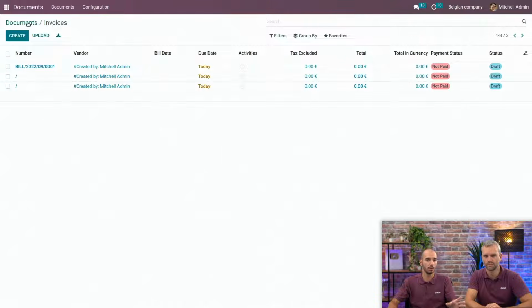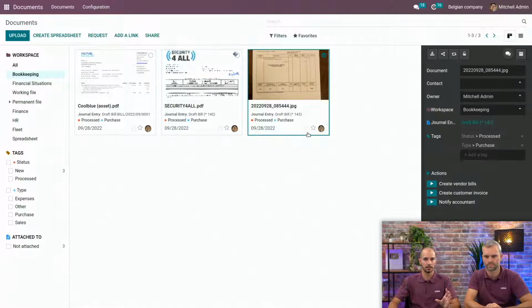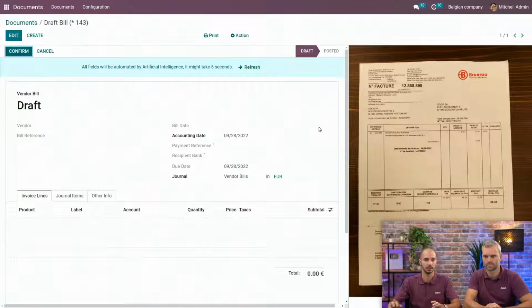But we will quickly go back to the document application. And on those documents, you can see now I have the tag processed as purchase. And I also have a draft entry number for all of them. And if I select just one, I can, on the right, find the draft bill entry, and I can click on it, and then I'm directly into the accounting application where I will see my booking.